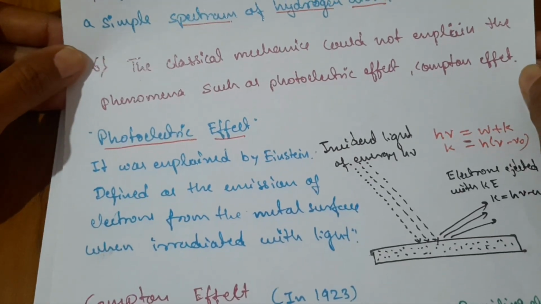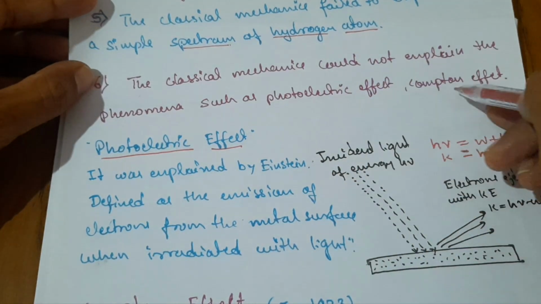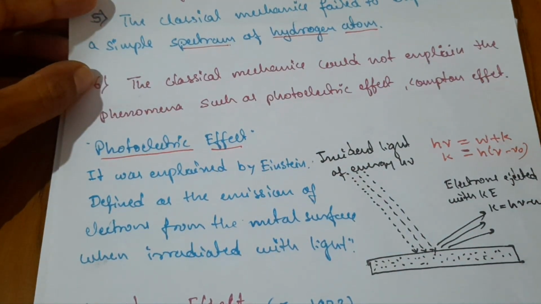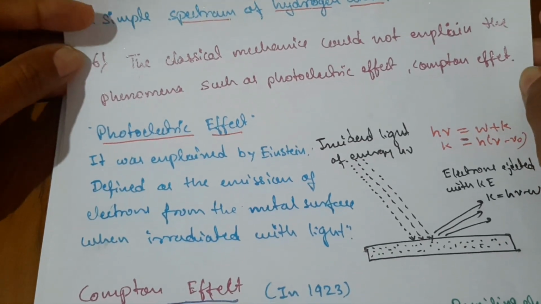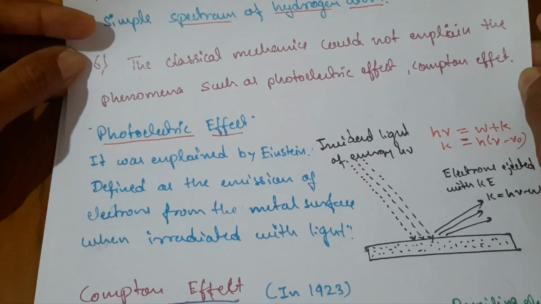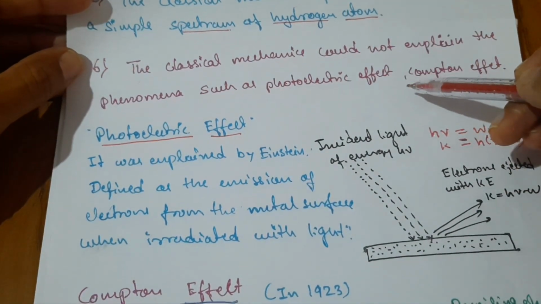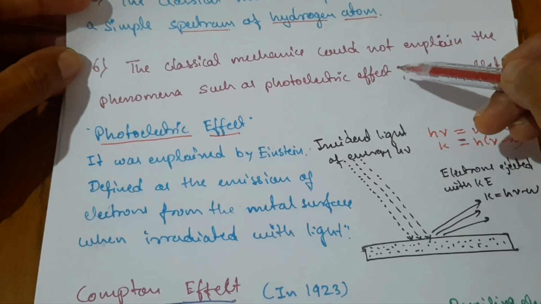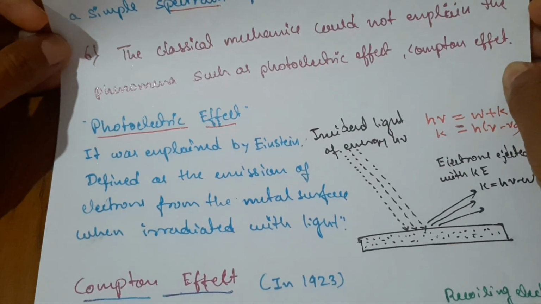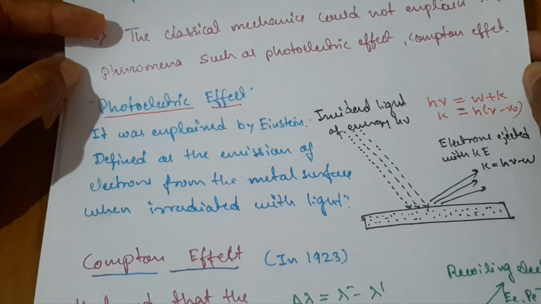Sixth, classical mechanics could not explain phenomena such as the photoelectric effect, the Compton effect, and some other important phenomena. All these concepts are related to what? The atomic or subatomic level. That's why the laws of classical mechanics are not applicable to microscopic particles, and that's why quantum mechanics has been introduced.